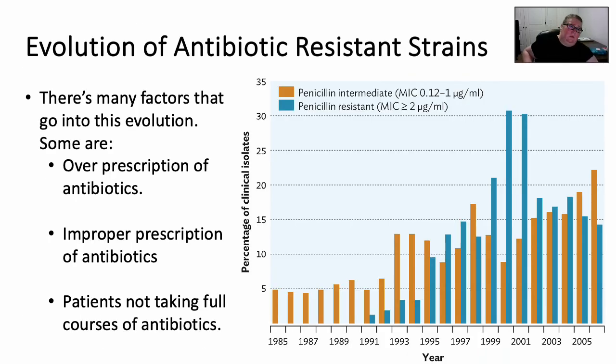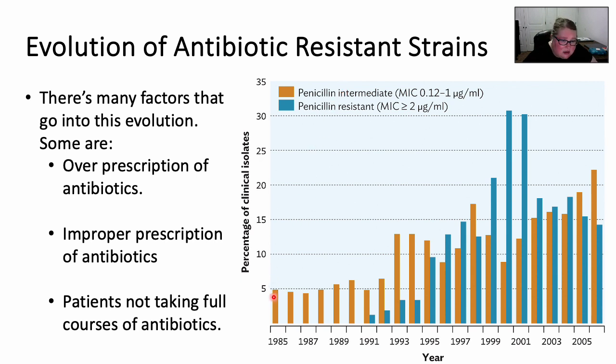Now, we need to talk about the evolution of antibiotic resistance. There are 3 main factors that are going to contribute to antibiotic resistant strains and how prevalent they are. If we look at this graph, this is looking at penicillin resistance and intermediate penicillin. Penicillin intermediate means that it's still going to be a little bit susceptible, but it's partially resistant.